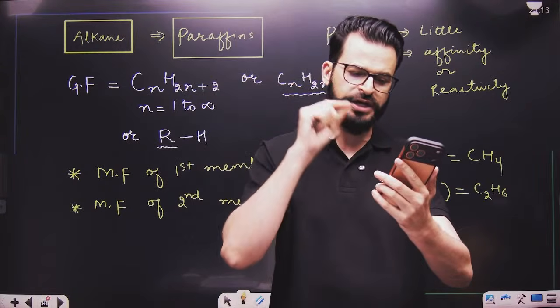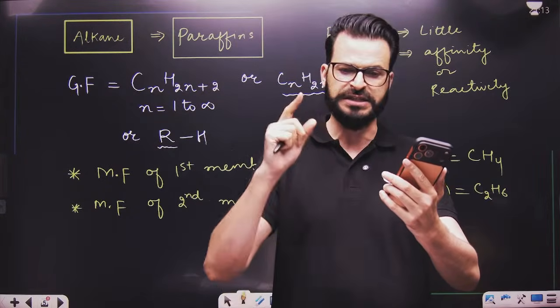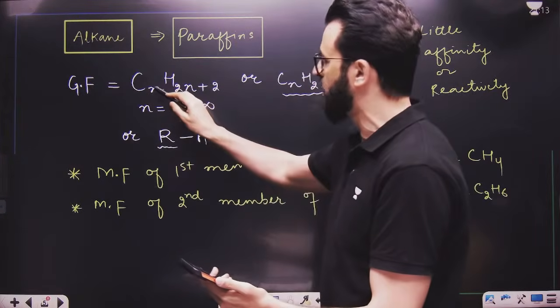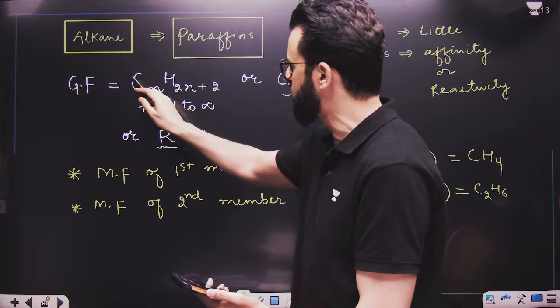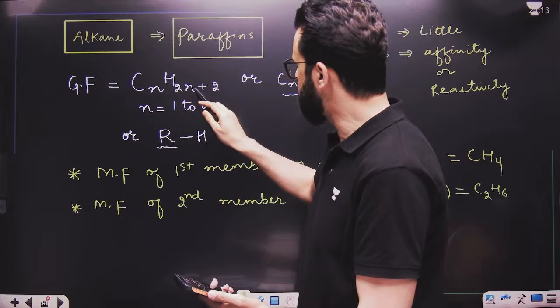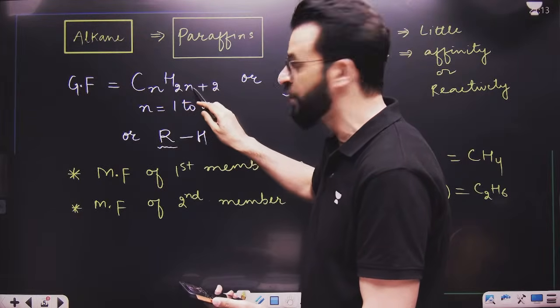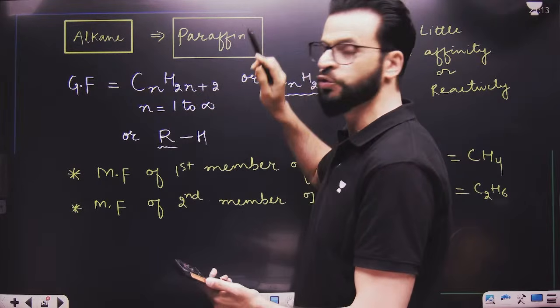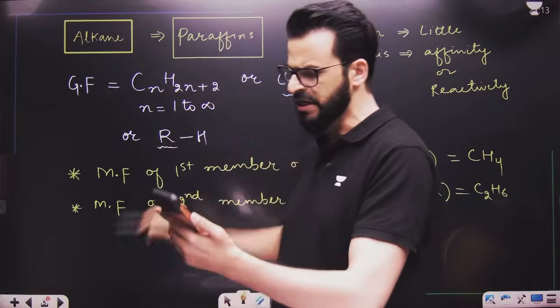Very good. Richard has given me the answer. What about others? Come on. You have to put n equals 10. When n is equal to 10, carbon becomes 10. Hydrogen becomes 2 into 10, that means 20, plus 2 is 22. That means it is C10H22.